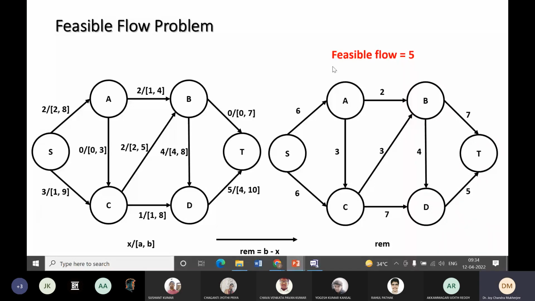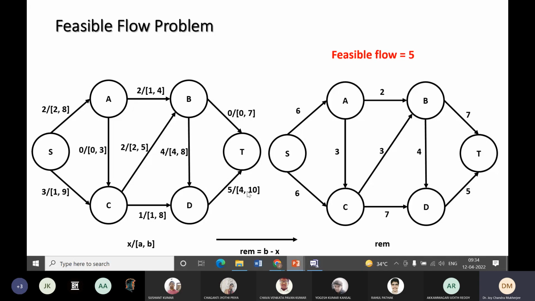The feasible flow value is 5. Now after 5 is flown from S to T, the residual network is like this. What is the residual network? This edge has 8 as the maximum capacity, 2 is already flown in the feasible flow, so 6 is the remaining amount. Like BT, 0 is the lower bound and 0 is already flown, so 7 is the available capacity. D to T, maximum is 10, 5 is already flown, so the rest is 5.